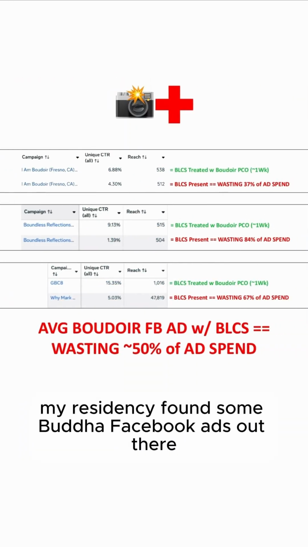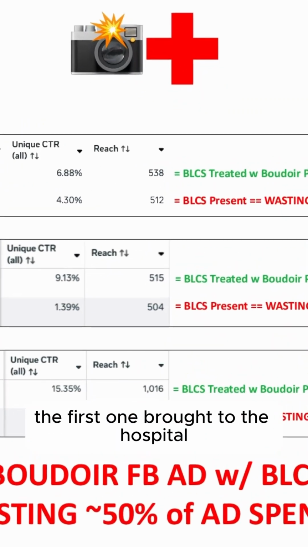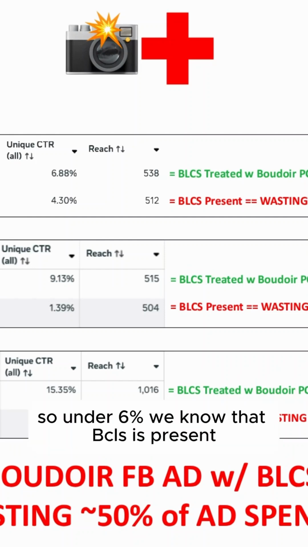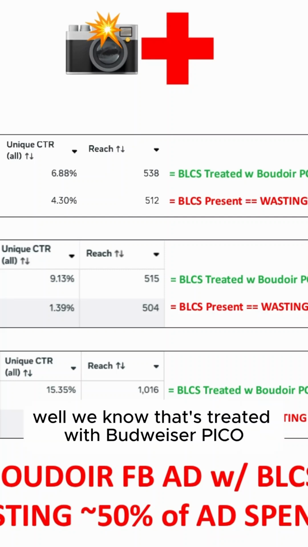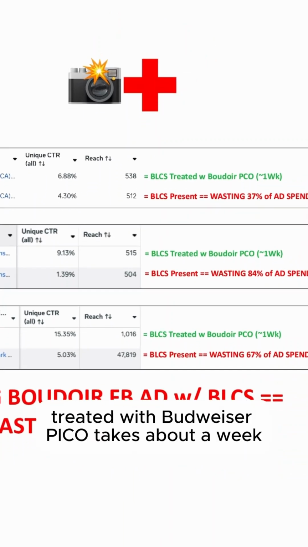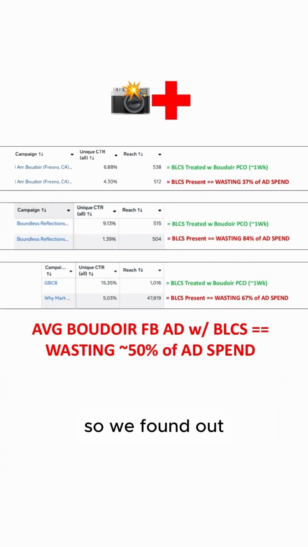So in my residency, I found some Boudoir Facebook ads out there. First part of my residency, I found the first one, brought it to the hospital, tested it, and found out its unique CTR all was 4.3%. So under 6%, we know that BLCS is present. Well, we know that's treated with Boudoir Pico, which is exactly what I did. Treated with Boudoir Pico, takes about a week, I got the unique CTR all up to 6.88%. So we found out the original Boudoir Facebook ad was wasting 37% of ad spend.